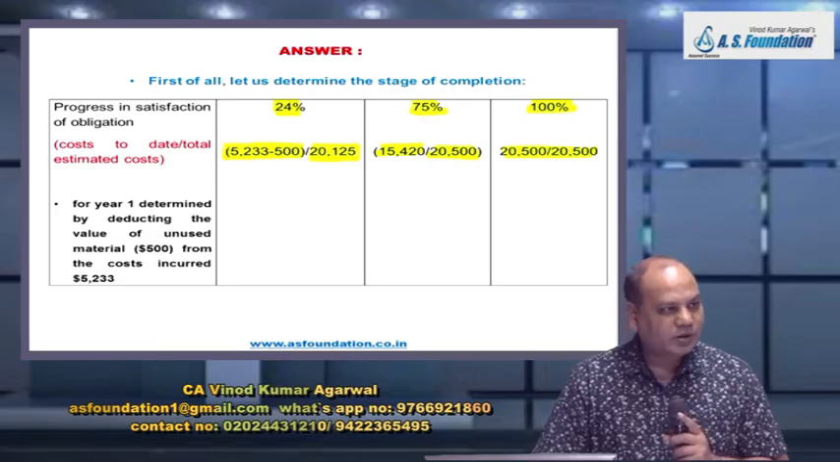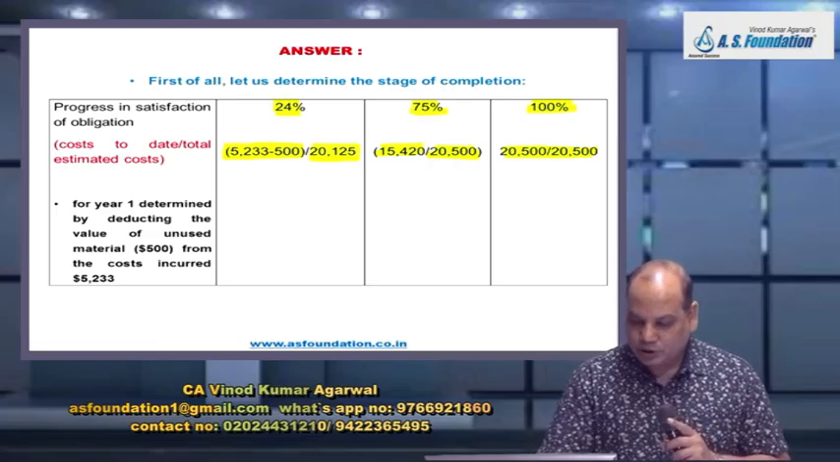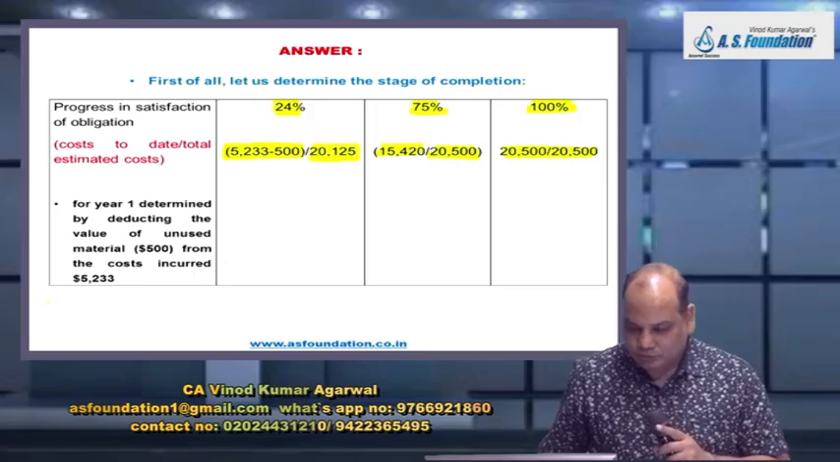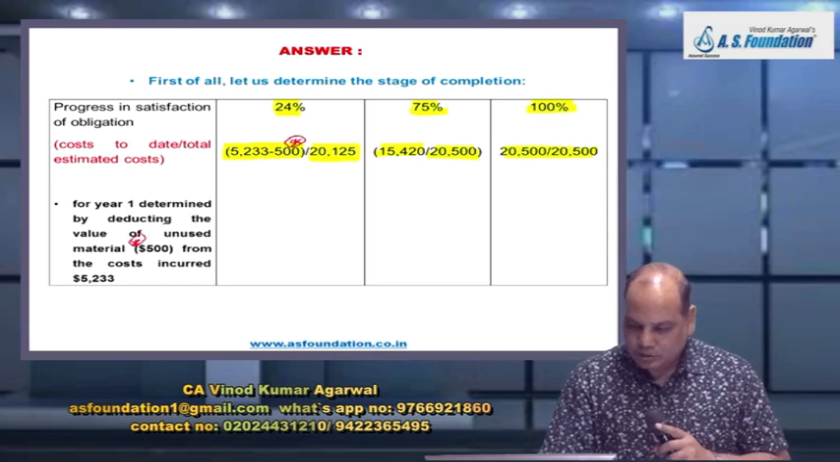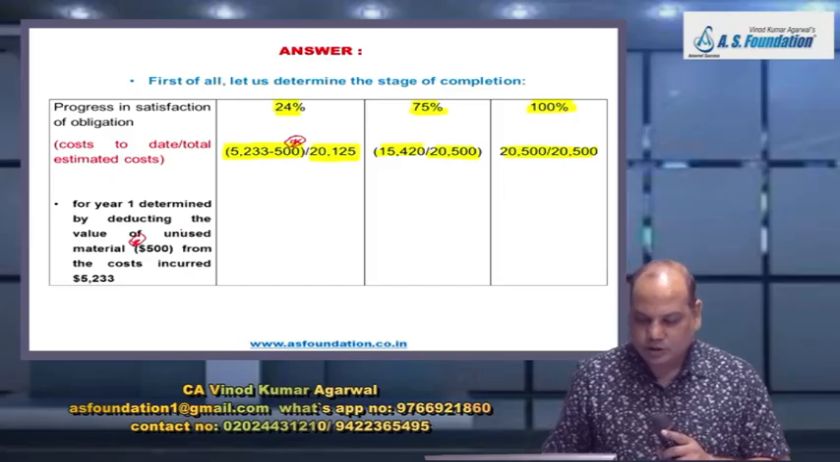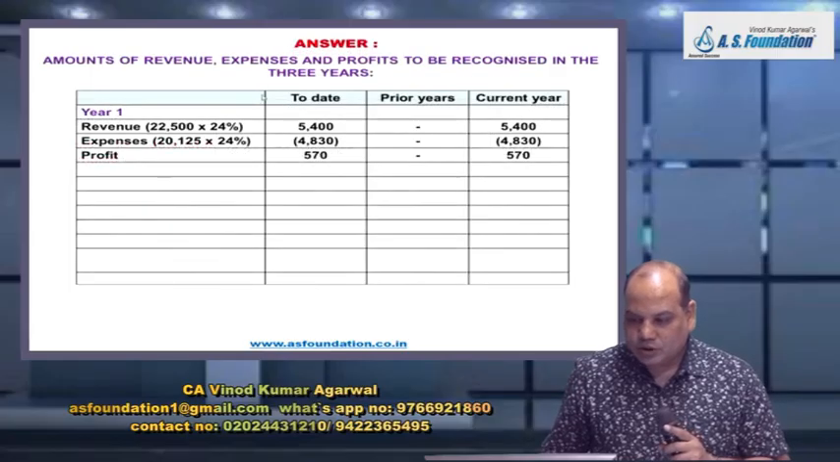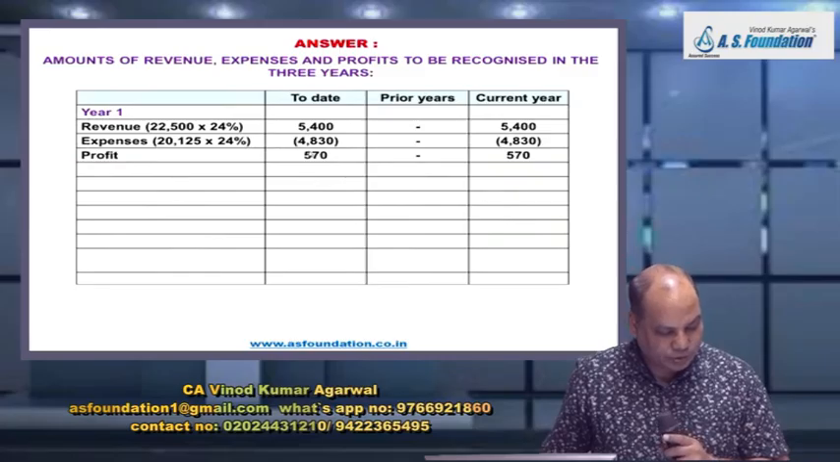Any query on this percentage completion? And to help you, I have written a note also. For year 1, determined by deducting the value of unused material from the cost incurred, 5233. Now you see how to recognize revenue, expense and profit. This table will help you to solve it fast.